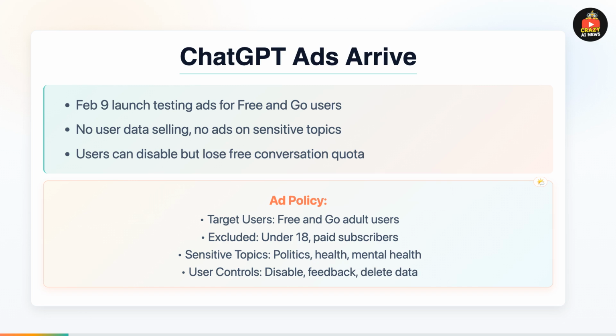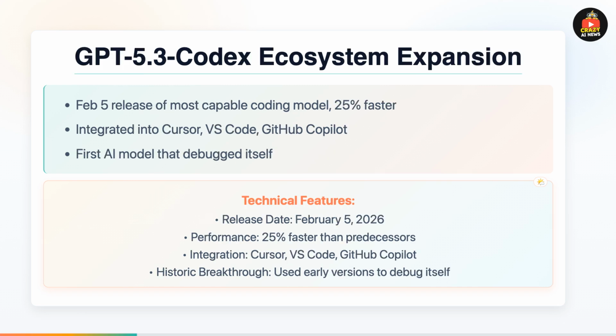Users have full control. You can dismiss ads, provide feedback, see why you're shown specific ads, delete your ad data instantly, and manage personalization anytime. However, disabling ads reduces your daily free conversation quota. This represents OpenAI's careful balance between monetization and maintaining user trust.